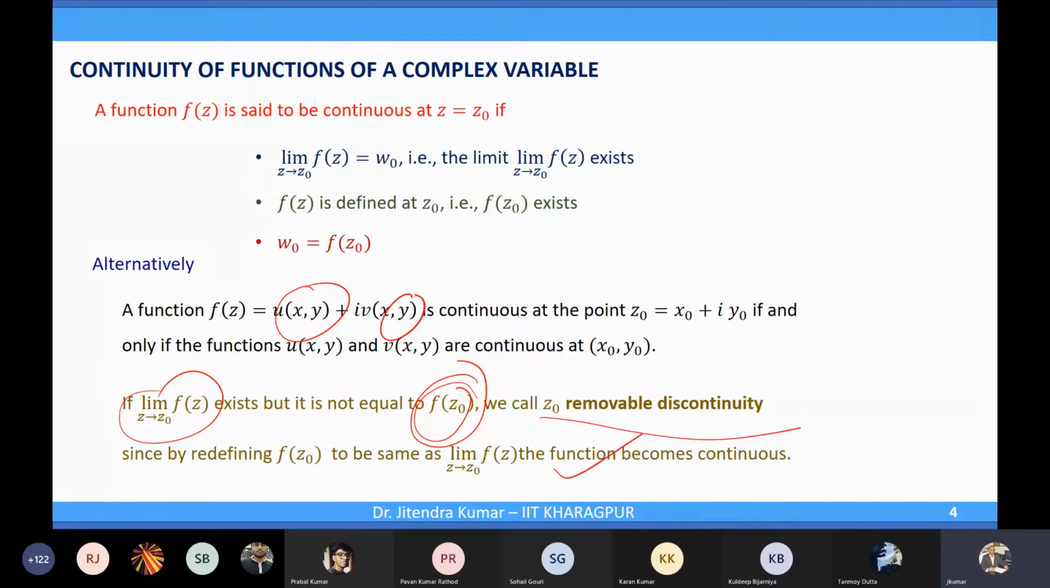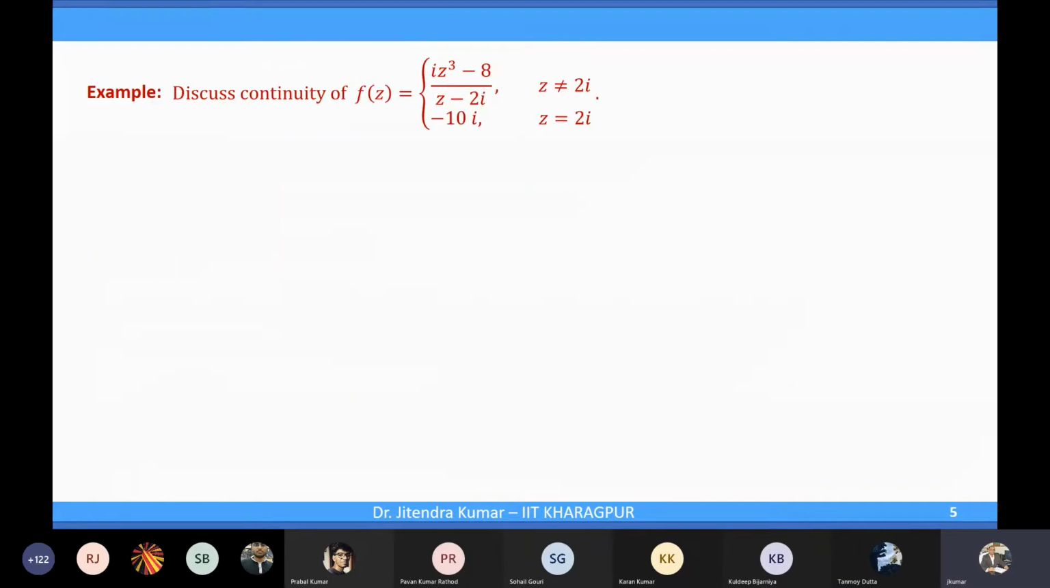So for instance, we have here the continuity of f(z). We want to discuss where f(z) is given by this function. When z is not equal to 2i, the function is given by this quotient. When z is equal to 2i, the function is given as minus 10i. So we will check the limit as z approaches 2i, because we want to get that continuity as z approaches 2i.